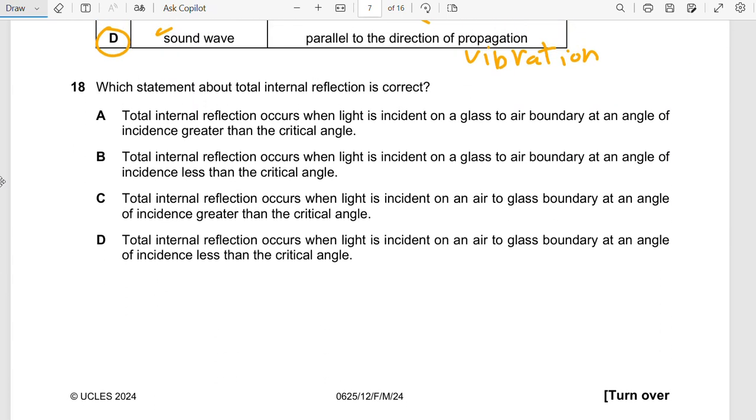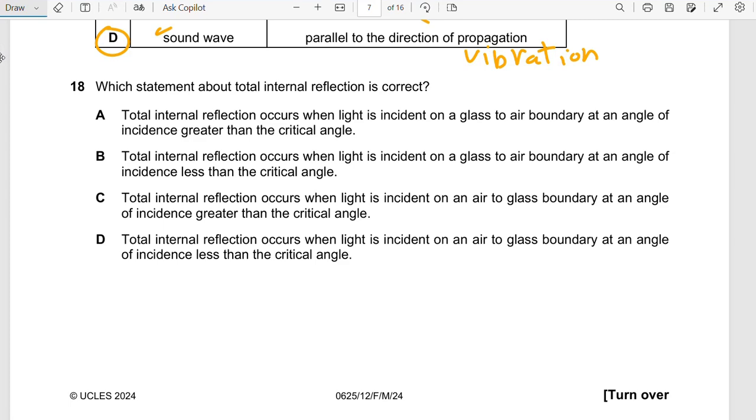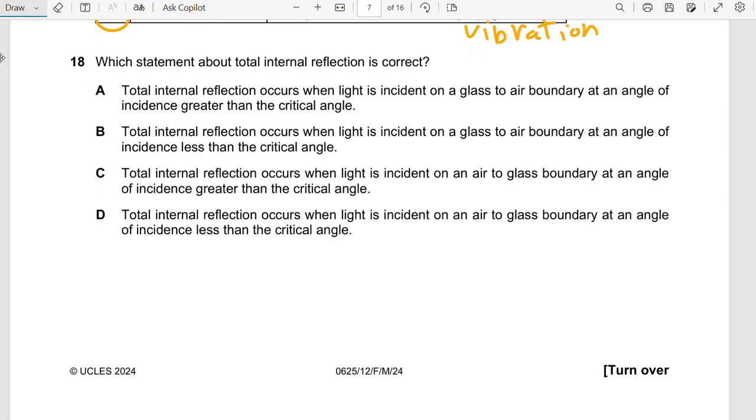Which statement about total internal reflection is correct? Total internal reflection happens when we have an incident angle which is bigger than the critical angle. Let's remember what the critical angle is.